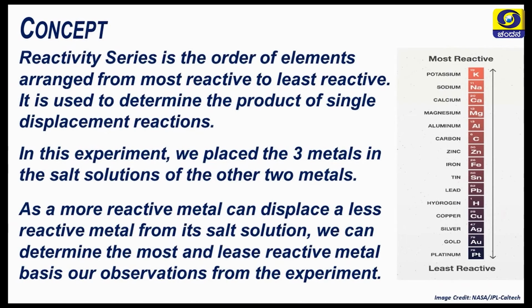Reactivity series is the order of elements arranged from most reactive to least reactive. It is used to determine the product of single displacement reactions. In this experiment, we place the 3 metals in the salt solutions of the other 2 metals. As a more reactive metal can displace a less reactive metal from its salt solution, we can determine the most and least reactive metal based on our observations from this experiment.